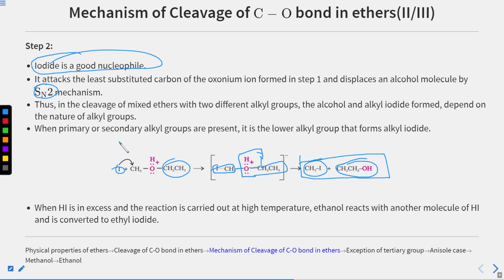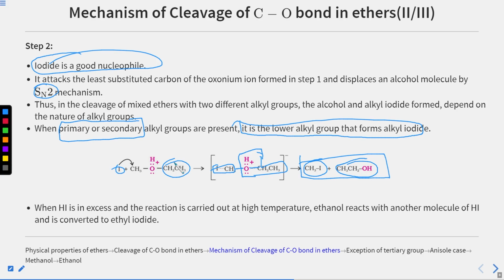But the difficulty with this mechanism is that when primary or secondary alkyl groups are present, it is the lower alkyl group that forms the alkyl halide. So you will see the cause behind it. Here is our SN2 mechanism. Now suppose on both sides we have secondary or tertiary carbocation. Then in that case, rather than SN2, it will go through SN1.